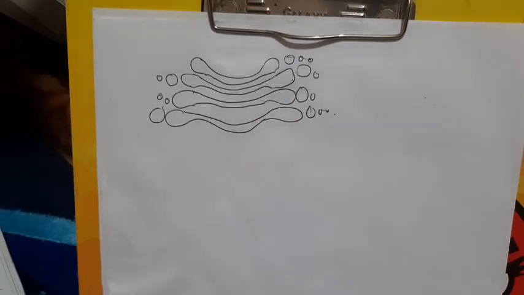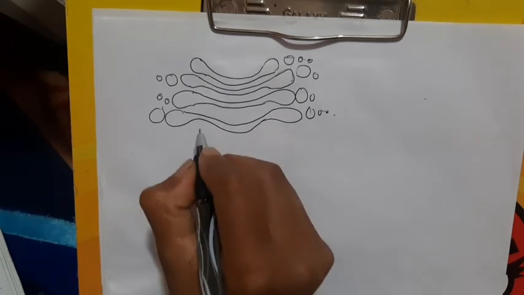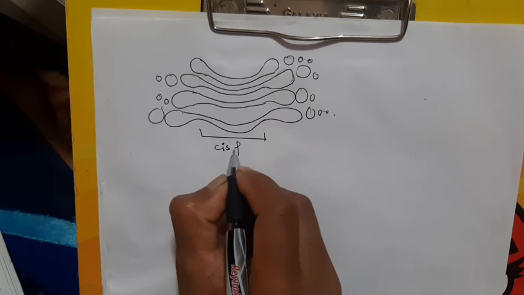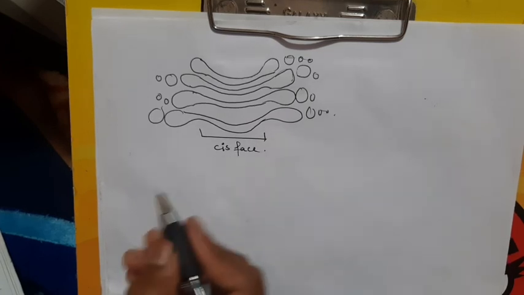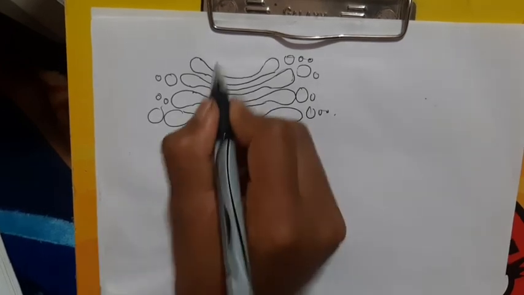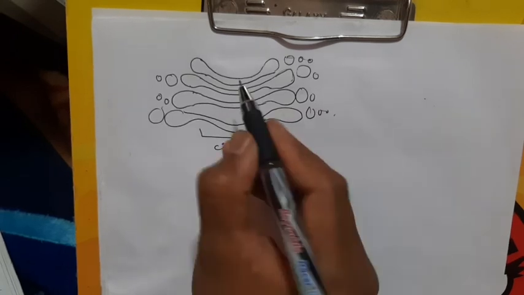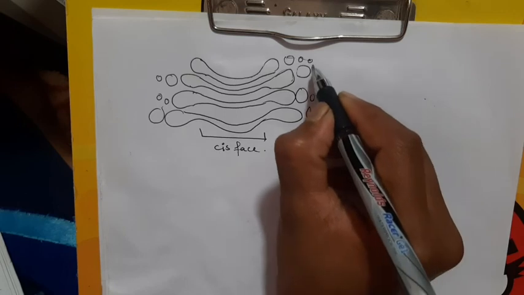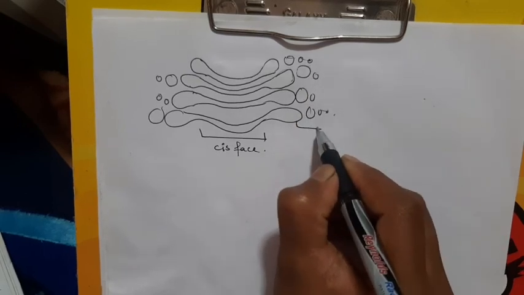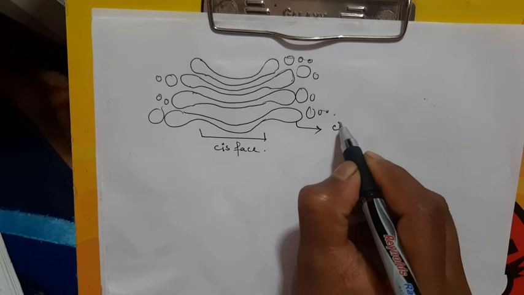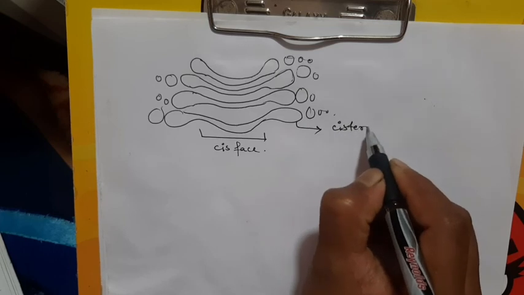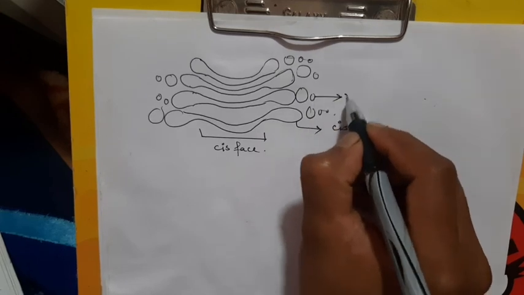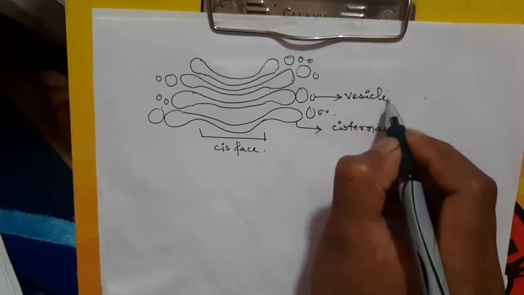There are two phases in the Golgi. The middle structure is known as the cis phase. This one is the trans phase. These sac-like structures are known as cisternae, and small rounded structures are known as vesicles.